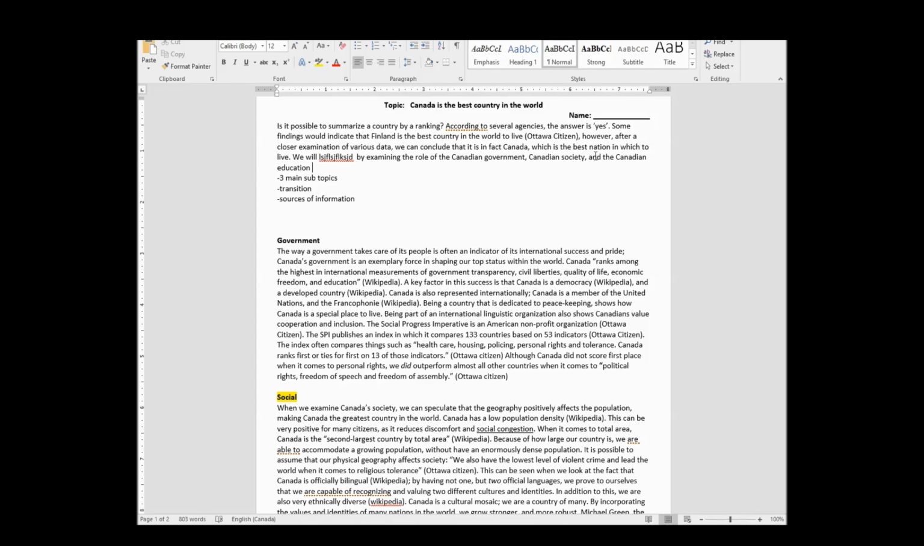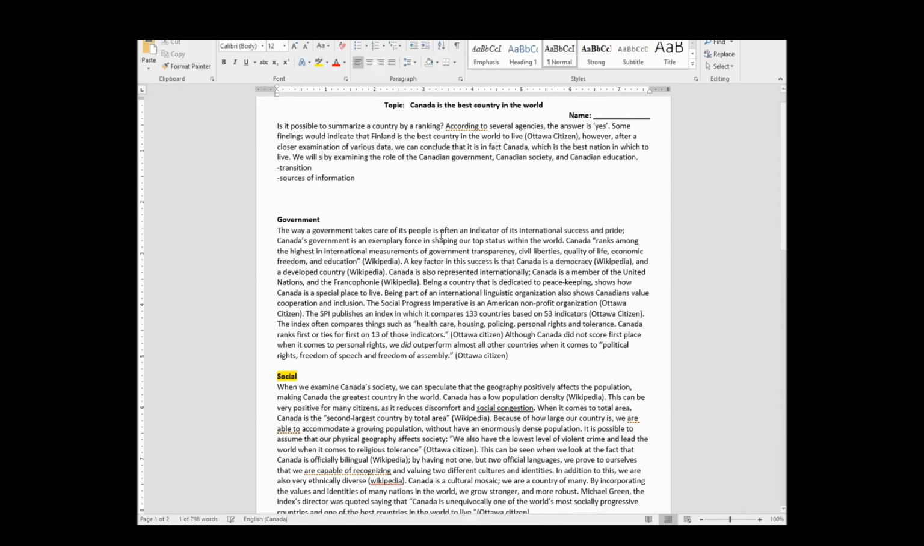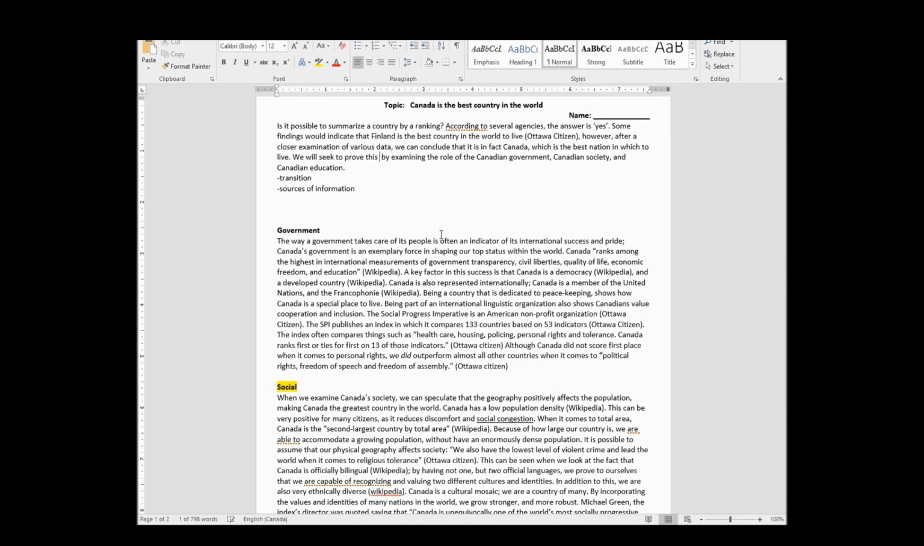So I'm going role of Canadian government, Canadian society, and guess what's next? Education. Canadian society and the Canadian education. What am I calling this? I'm forgetting the word. Oh, let's just go Canadian education. That's easier. So now what I've done is I've got my three main subtopics. So what are we going to do? We will seek to prove this statement, I don't know, by examining the role of the Canadian government, Canadian society, and Canadian education.